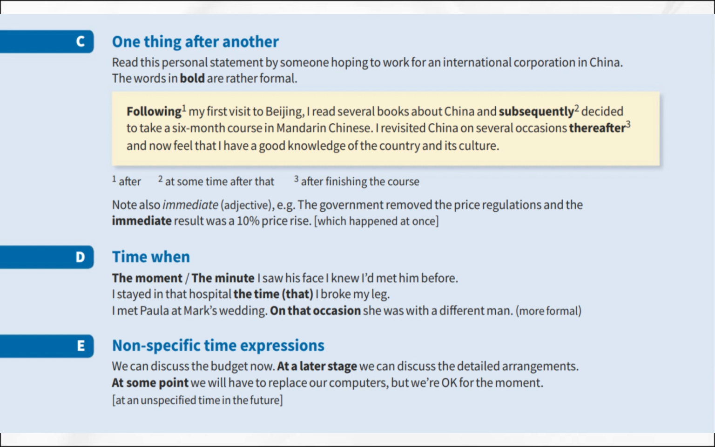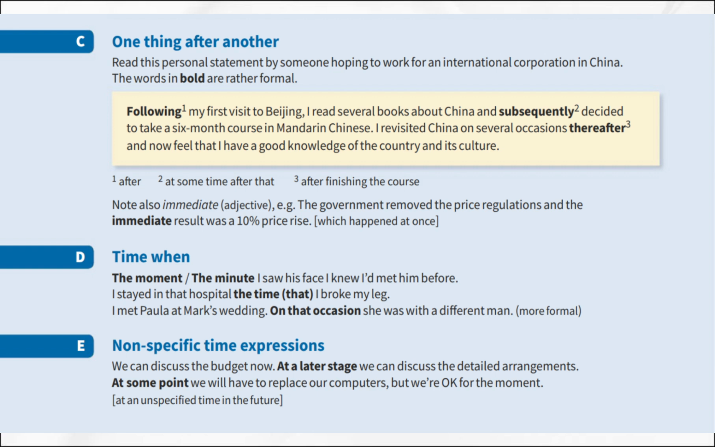Time when. Now, let us look at expressions that refer to a specific time when something happened. The moment or the minute I saw his face, I knew I had met him before. These are used for immediate timing. I stayed in that hospital the time I broke my leg. This is less formal. I met Paula at Mark's wedding. On that occasion, she was with a different man. This is more formal.